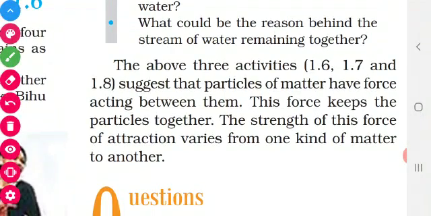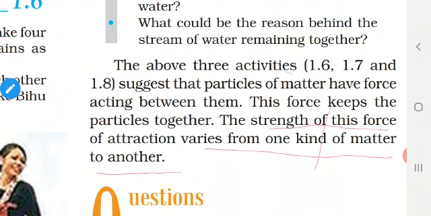So what does it mean? What is the conclusion? The strength of the force of attraction varies from one kind of matter to another. It is not the same for all molecules. Have you all understood, children?